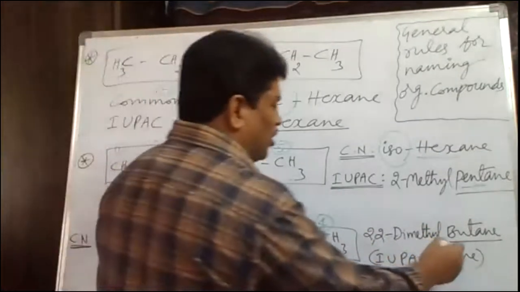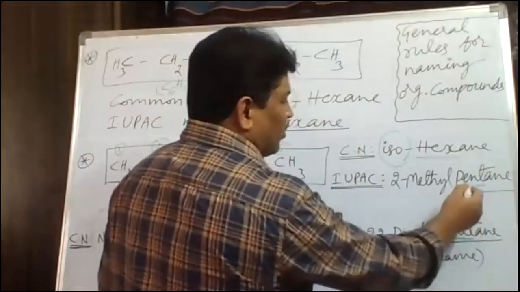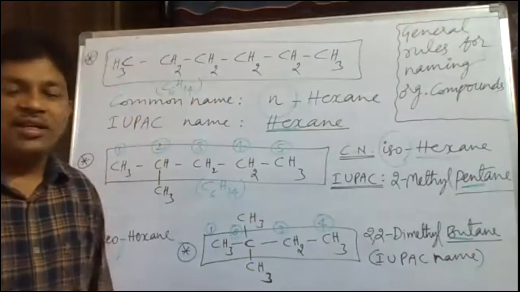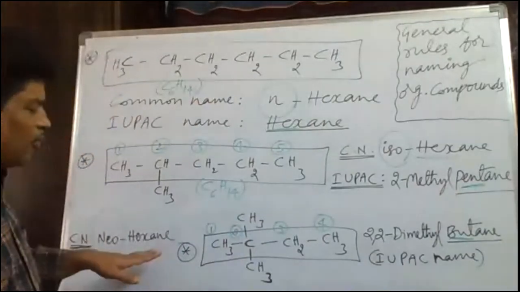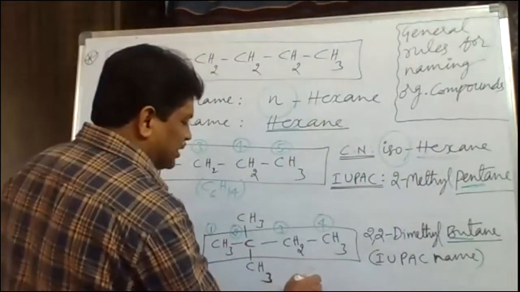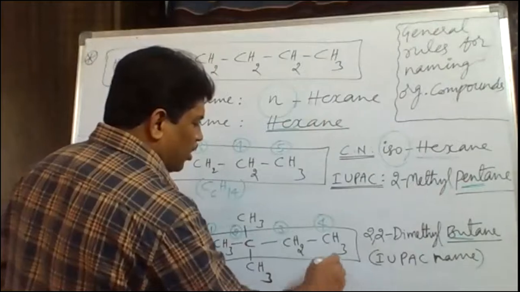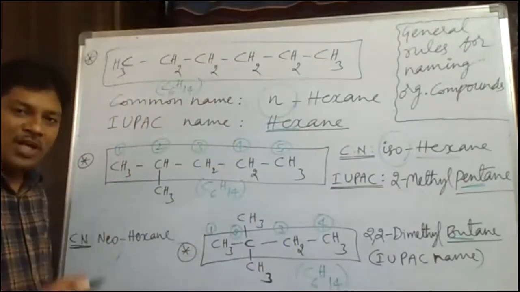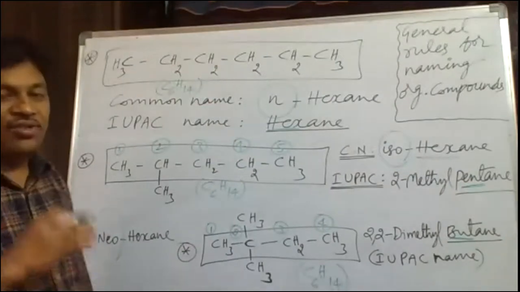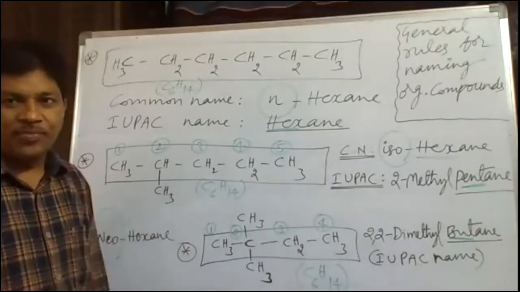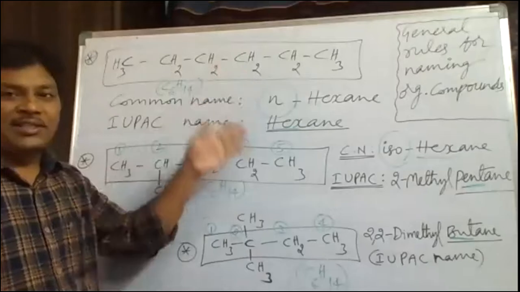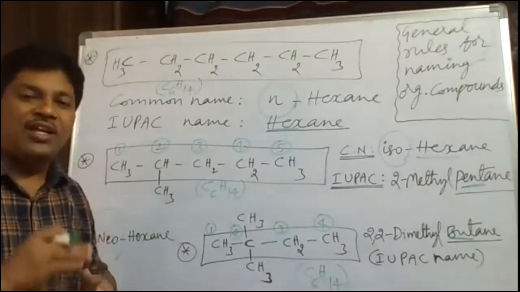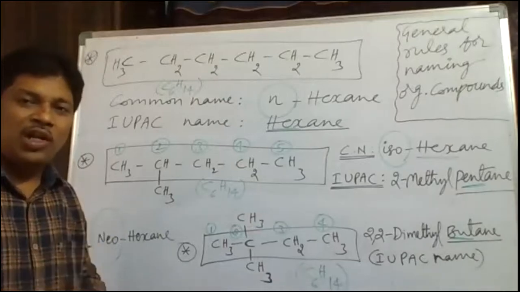So in this IUPAC name we got the root word but. Here we got pent. Here we got hex. So the root word is changing in the IUPAC system. But the molecular formula here is also the same, C6H14. The molecular formula remains the same in all 3 structures. But what is changing? The structure of chain formation is changing. That's why this type of isomers are called chain isomers. They differ in chain formation, but they have the same molecular formula.